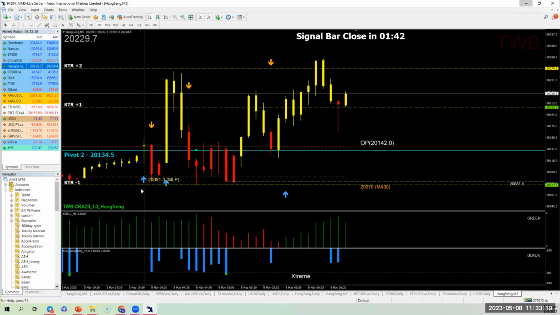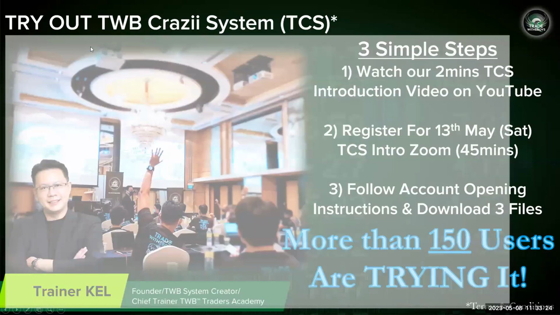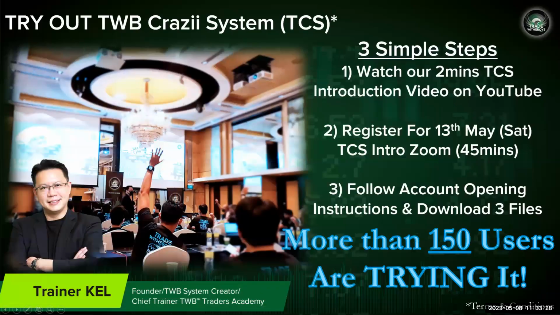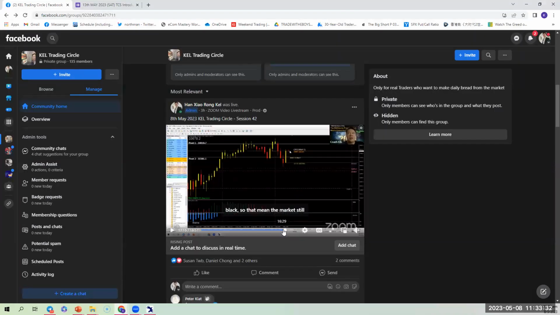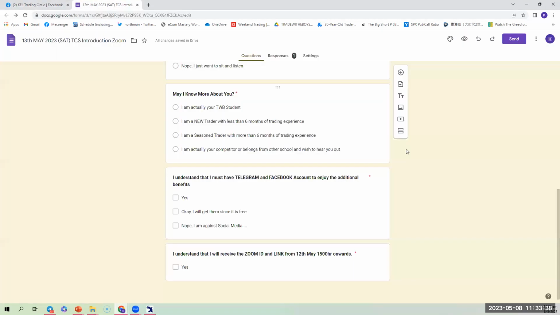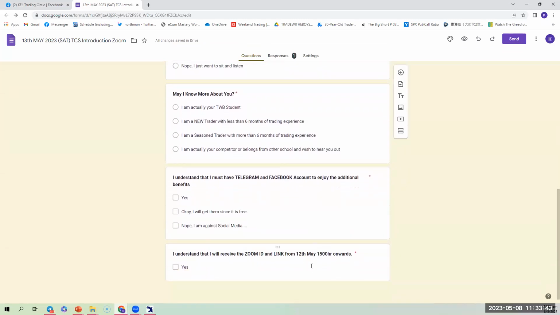Let's continue. Now you will need to have a Telegram because you need to contact us and we will tell you what to do over here. Okay, and you need to have a Facebook account so that we can share with you market information live every single morning and in the afternoon. And last but not least, you must register. Register for it and you will get the Zoom link for the 12th of May.